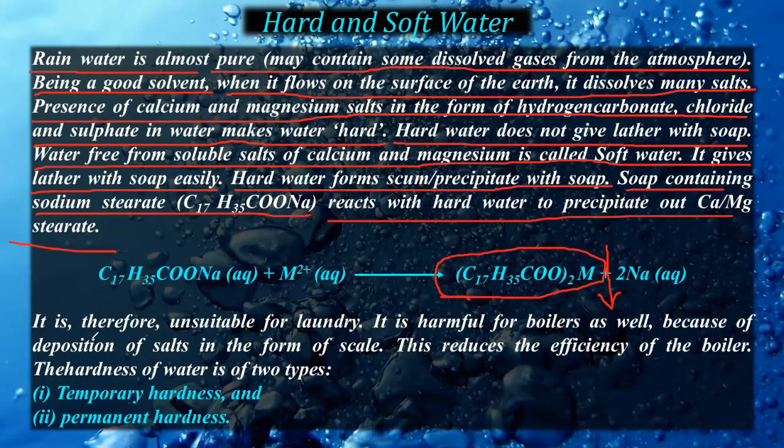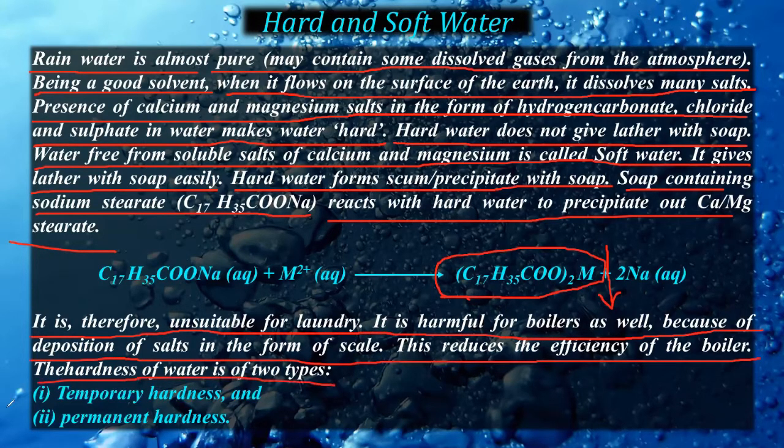It is therefore unsuitable for laundry. Hard water is unsuitable for laundry, and it is harmful for boilers as well, because of the deposition of the salts in the form of scale, which reduces the efficiency of the boiler. The hardness of water is of two types, temporary and permanent. But before going into the details, we should see what the effects of hard water are, right? First of all, hard water cannot be used for washing purposes, so it is very much unsuitable for use in laundry, right? Now, why is it harmful for boilers?